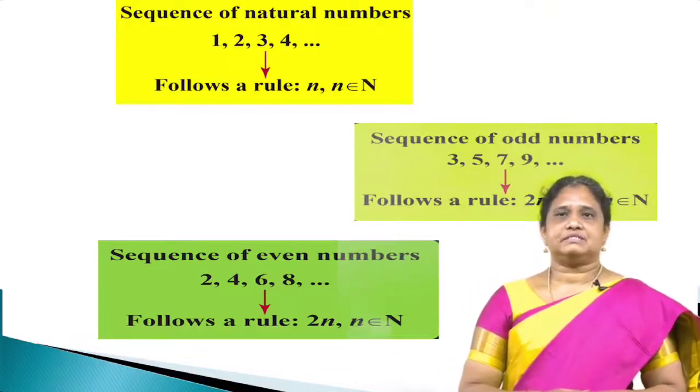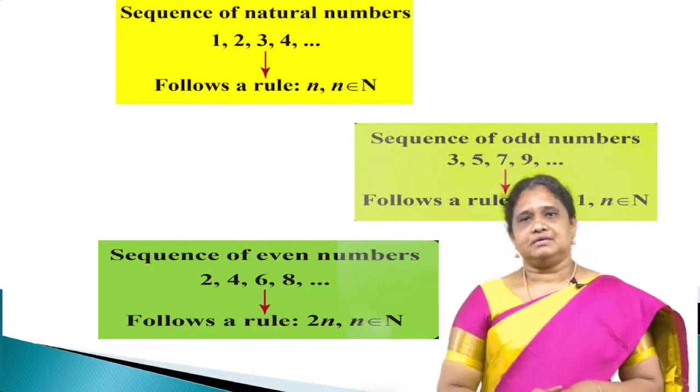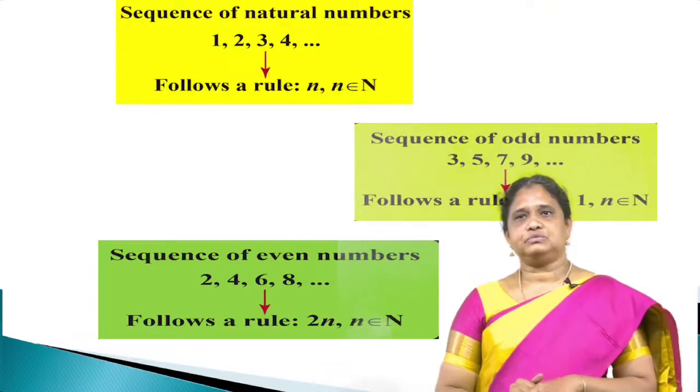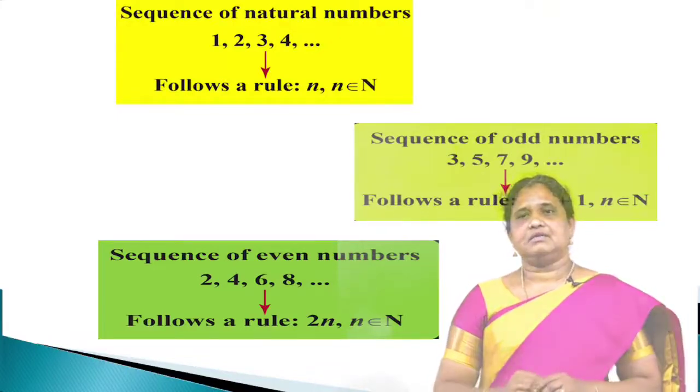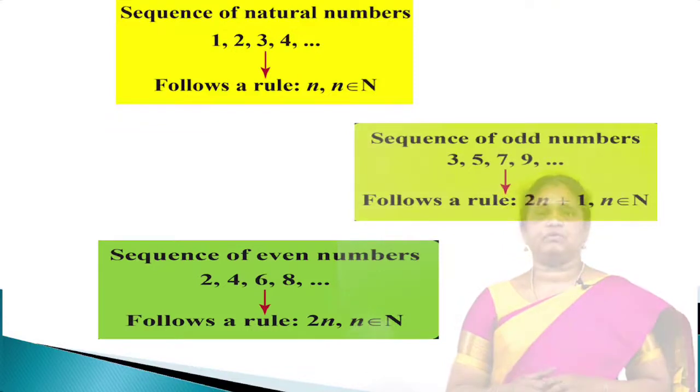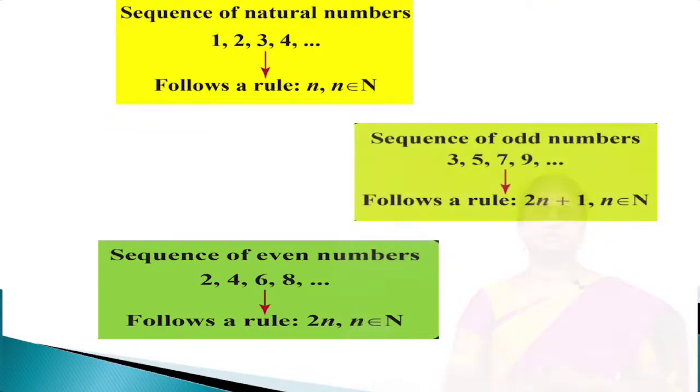Before entering into the concrete definition of sequences, let us see well-known sequences. First of all, the sequence of natural numbers, which is 1, 2, 3, 4, etc. Here, each number is followed by a successive number, its successor. And the sequence of odd numbers, 3, 5, 7, 9, etc., also follows a rule, 2n plus 1, where n belongs to the natural numbers, and the sequence of even numbers 2, 4, 6, 8, etc.